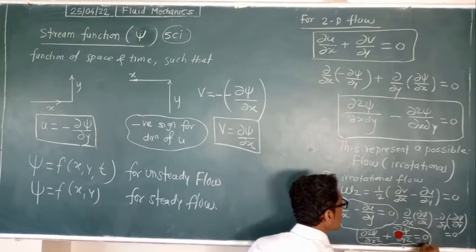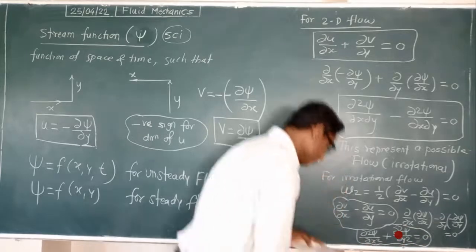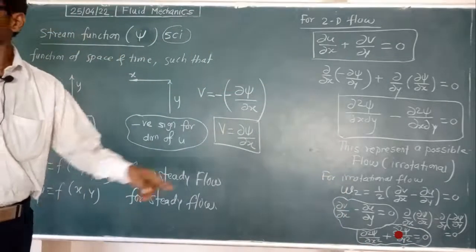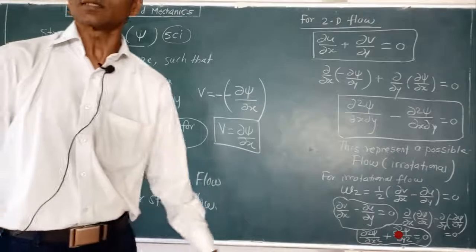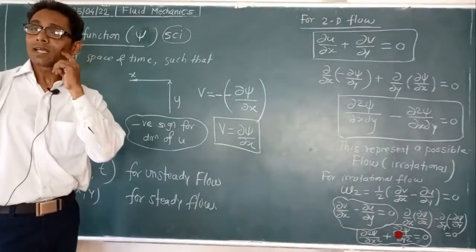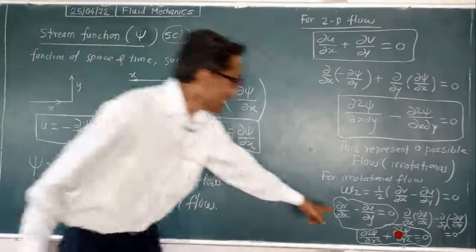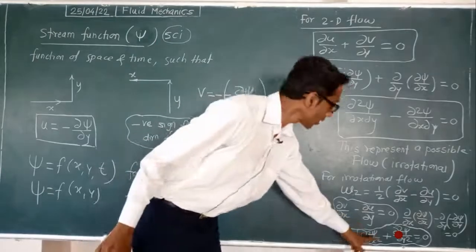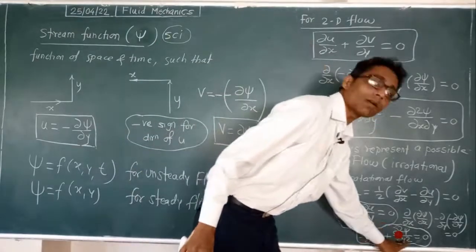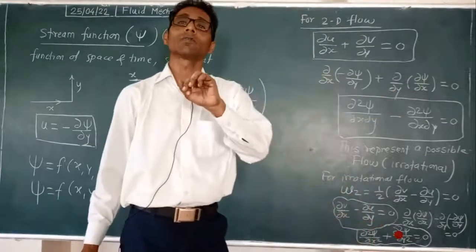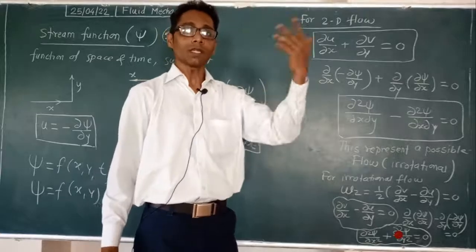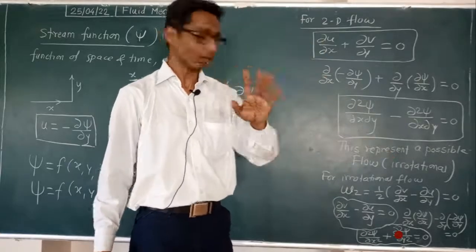This is one more equation we get, the Laplace equation in psi. In the last case, for velocity potential, we got the Laplace equation in phi: delta square phi upon delta x square plus delta square phi upon delta y square. That is the Laplace equation in the phi function, meaning velocity potential.